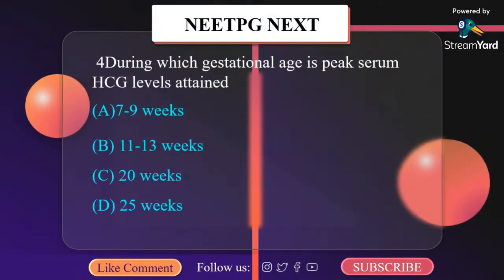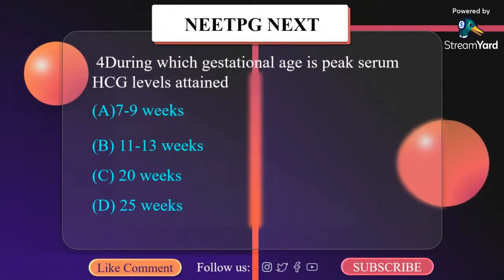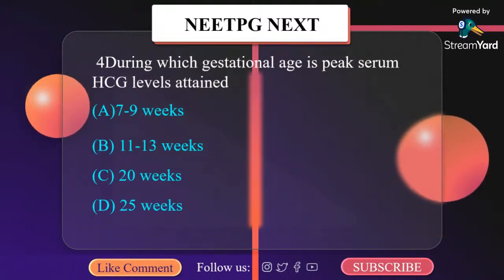During which gestational age is peak serum HCG level attained? A, 7 to 9 weeks, B, 11 to 13 weeks, C, 20 weeks, and D, 25 weeks.